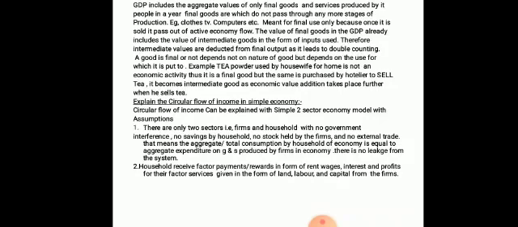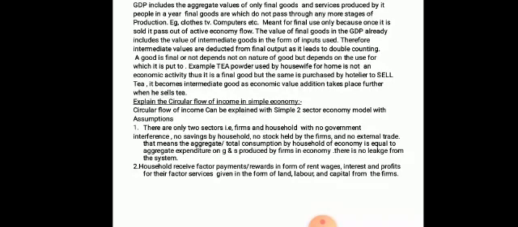GDP, that is the total goods and services produced by the people of the country. It includes only the final goods. That is, raw materials or intermediate values are not included in that separately. It takes only the final values. And final goods are which do not pass through any more stages of production, means they are not raw materials or intermediate goods, they are final goods for final consumption purpose only.